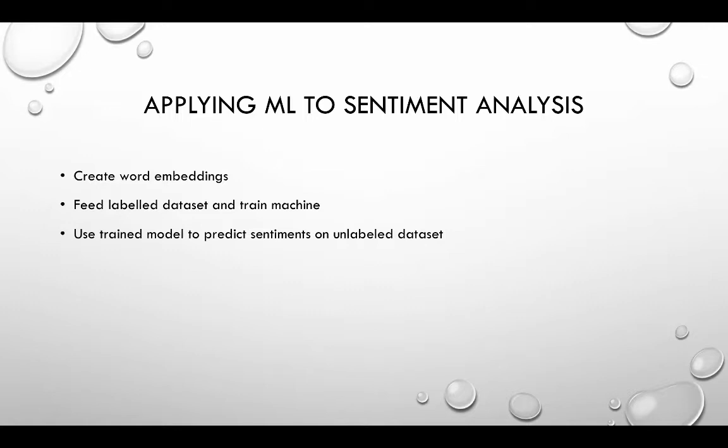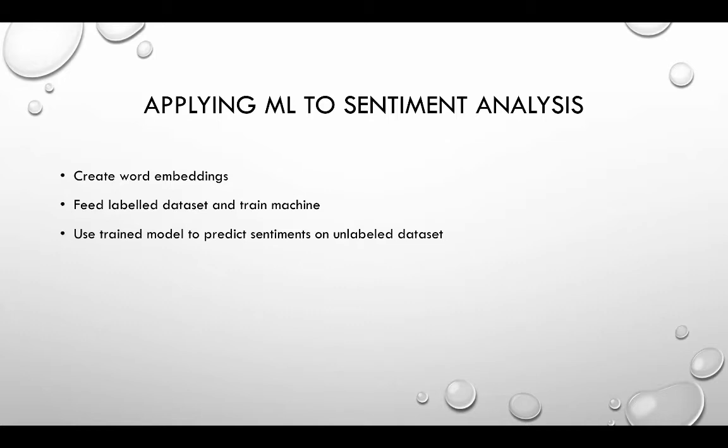In this course, we will be learning how we can apply machine learning, ML for short, to analyze sentiments of text. In particular, we will create word embeddings, which are basically just number representations of words, and that can put the words which are closely related into a common cluster, and based on that we can analyze the sentiments.